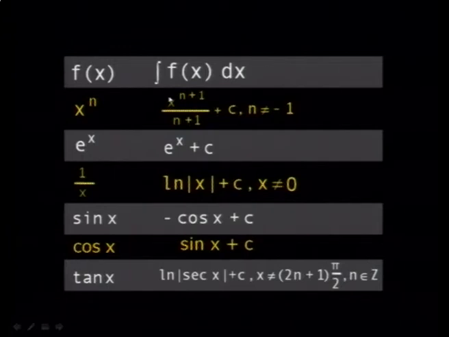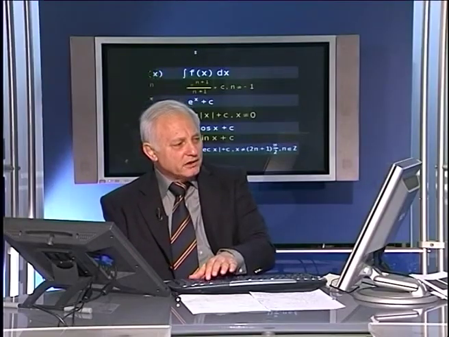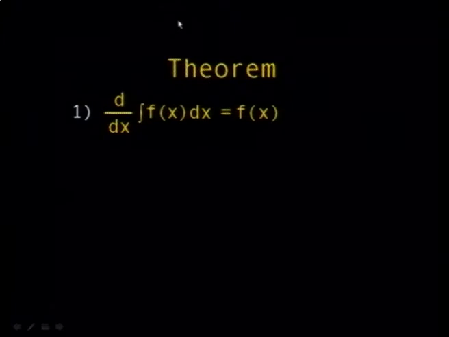These are some antiderivatives of functions. Usually in textbooks, they list all these functions here, because you're going to use them in the fundamental theorem. So what's the integral of x to the power n? It's x to the power n plus 1 divided by n plus 1. Of course, you have to add c in all of them. And here, when you differentiate this, you get x to the power n. Again, when you differentiate logarithm mod x, you get 1 over x, etc. So it's not important to stop here. All you have to do is just consult the books to know the antiderivatives of some elementary functions.